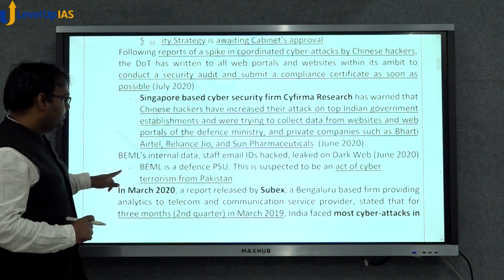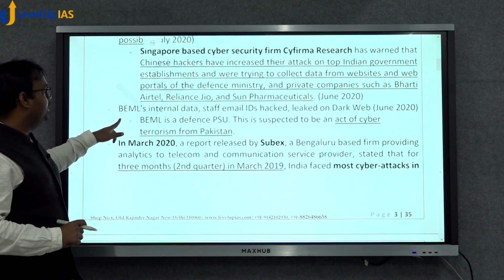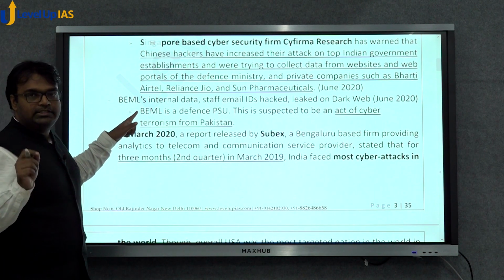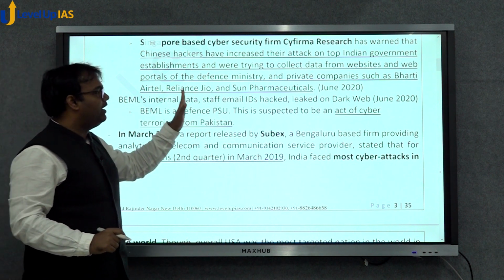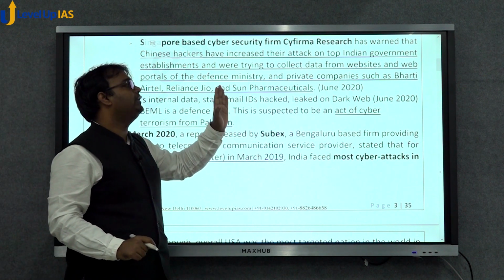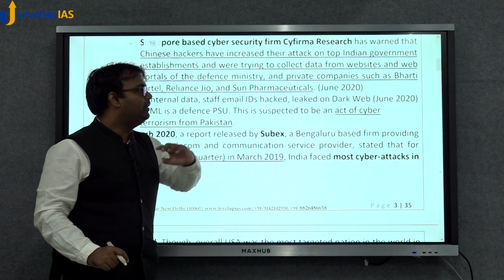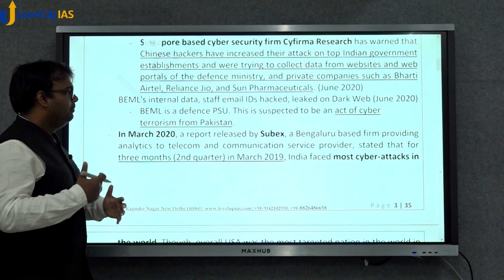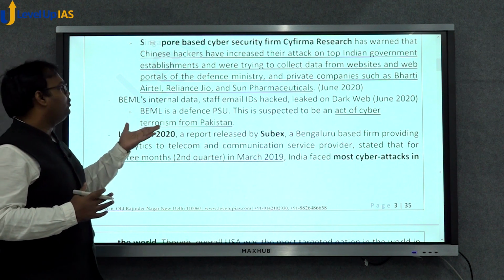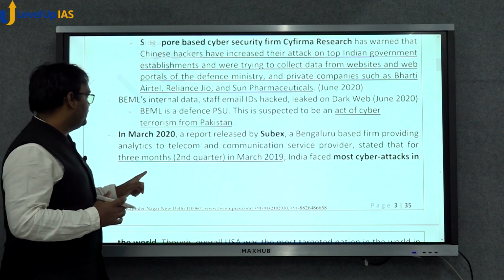In the same way, in June 2020, BEML, which is a public sector undertaking in the defense sector, had its internal data and email IDs hacked and leaked on the dark web. The experts believed that this was an act of cyber terrorism from Pakistan.